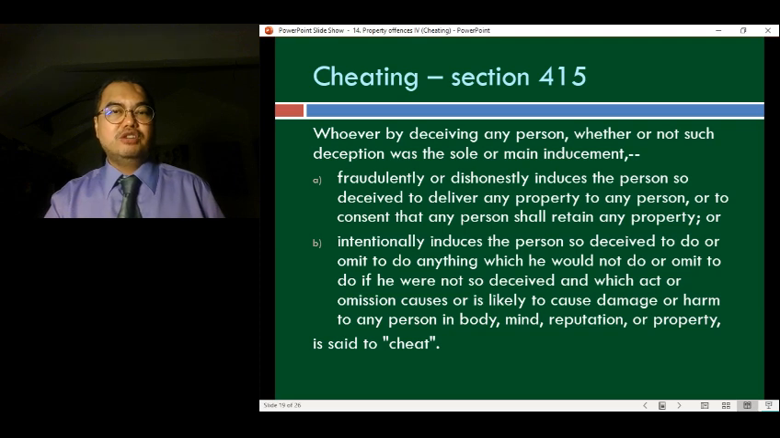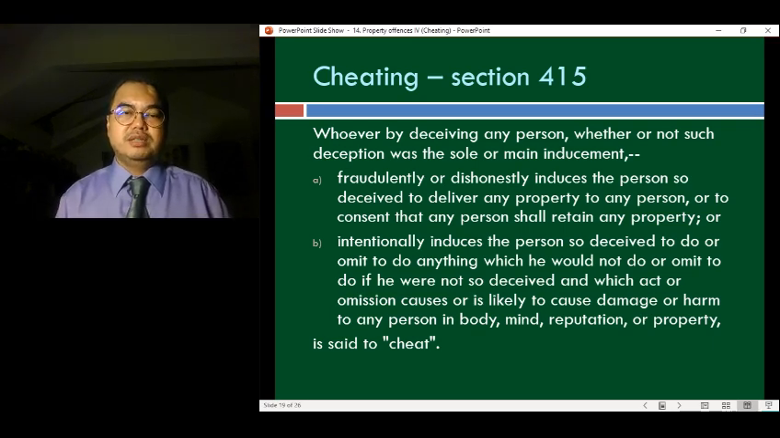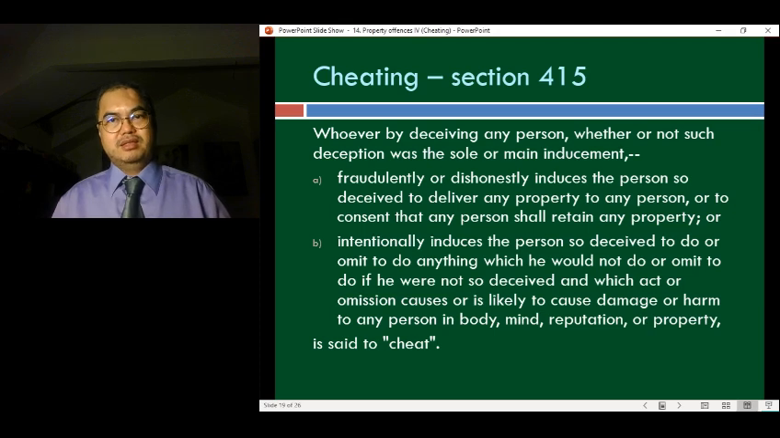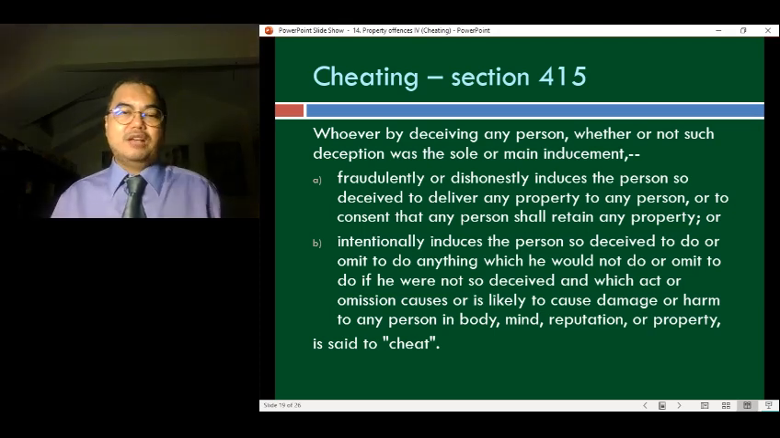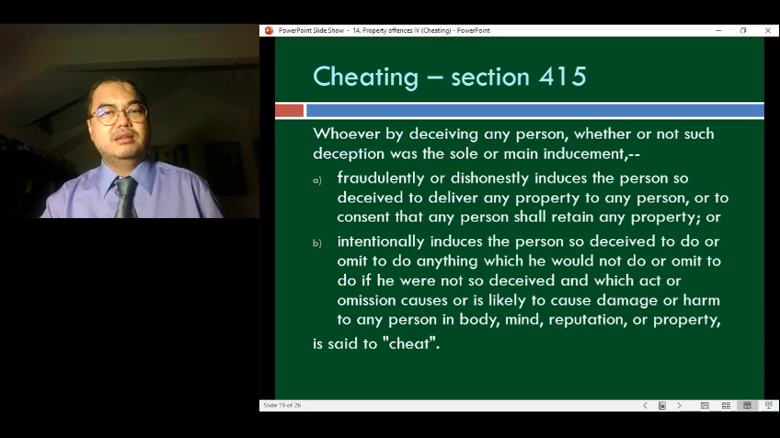All right, so that's section 415, cheating. Either 415A, fraudulently or dishonestly induces the person to deliver any property or to consent that any person should retain any property, or B, induces the person so deceived to omit to do anything that he would not have done, or to do something which he would not have done if not for the deception. And this act or this omission is likely to cause damage or harm to anybody in body, mind, reputation, or property. So that's cheating under 415.